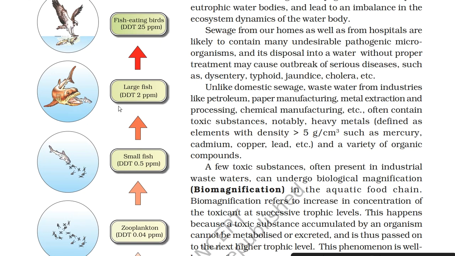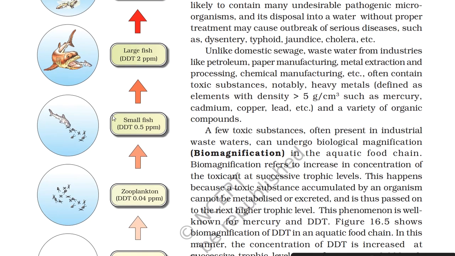Sewage from our homes as well as from hospitals is likely to contain many undesirable pathogenic microorganisms, and its disposal into water without proper treatment may cause outbreak of serious diseases such as dysentery, typhoid, jaundice, cholera, etc. Unlike domestic sewage, wastewater from industries like petroleum, paper manufacturing, metal extraction and processing, chemical manufacturing, etc. often contain toxic substances, notably heavy metals, that is, elements with density greater than 5 gram per centimeter cube, such as mercury, cadmium, copper, lead, etc. and a variety of organic compounds.